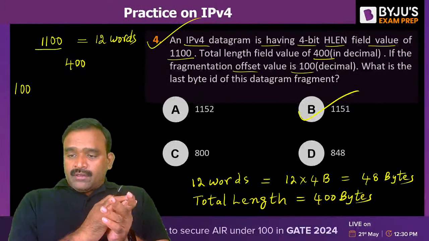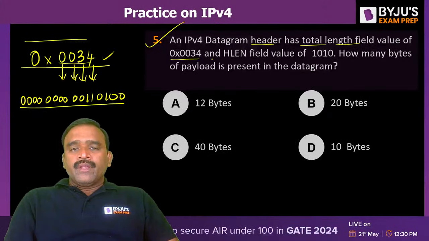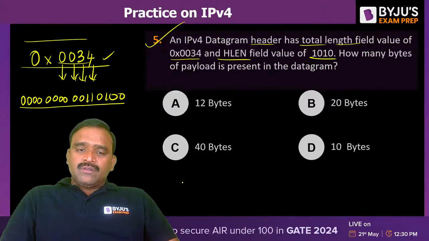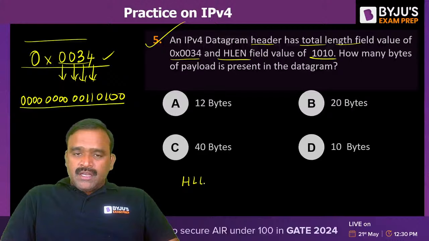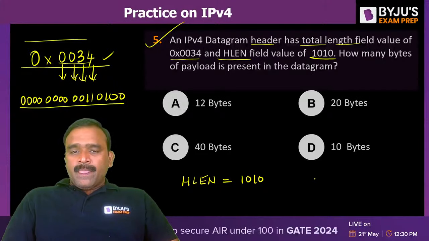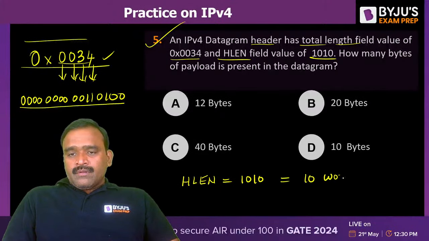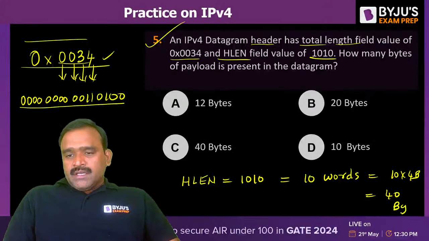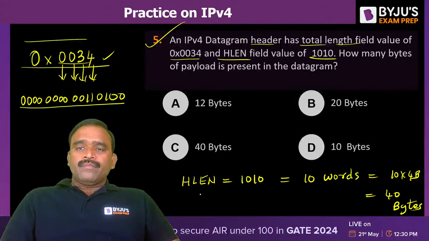We can convert this hex code into decimal. The header length field value is 1010. HLEN, the header length field value, is always in the form of words. What is 1010? It is nothing but 10 words. Can you answer this? 10 words is 10 into 4 bytes, so 40 bytes is the size of the header.